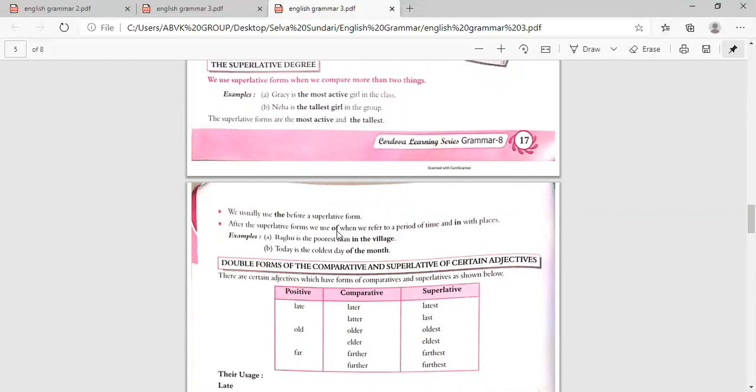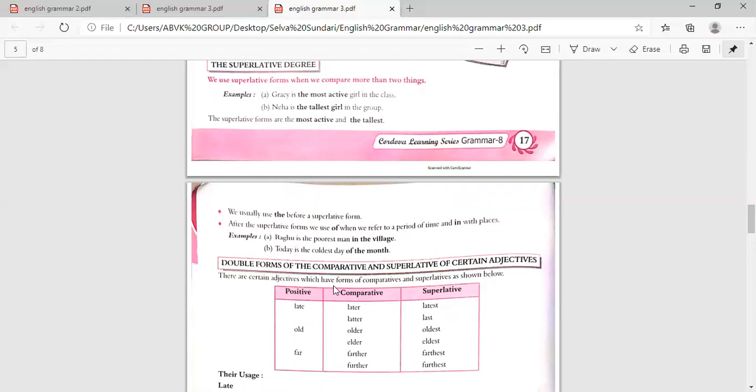Suppose we will use of when a period of time is there. We use in with the places. See, children, you should remember that. Say here, Raghu is the poorest man in the village. So that is a place, in with the places. Today is the coldest day of the month. So the period of time, that is, we are using of. Understood?